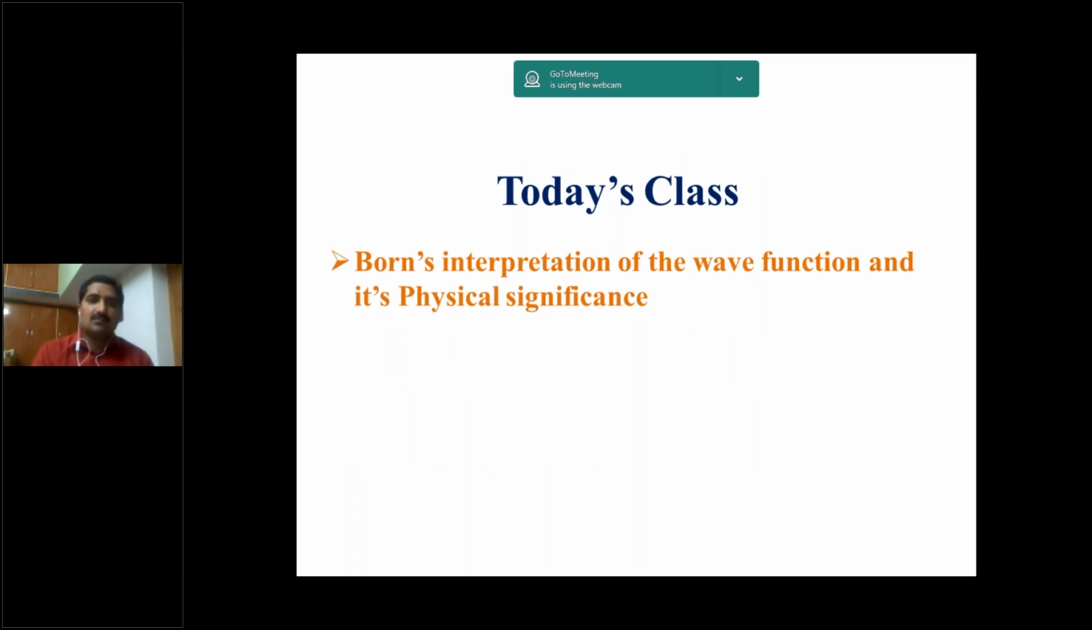That is Born's interpretation of the wave function and its physical significance. Simply, what is meant by the wave or wave function of a particle, which is nothing but matter wave, and give the physical significance of the matter wave function. So this is very, very important.